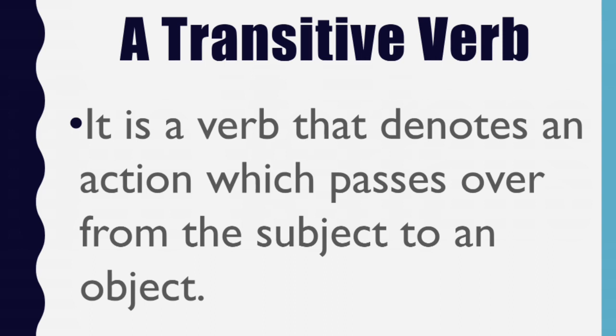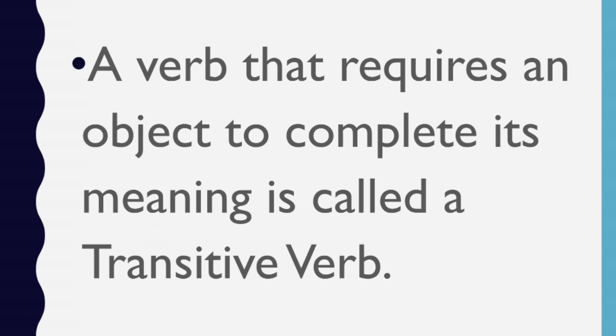Students, now let's understand what is a transitive verb. Transitive means passing over. So, a transitive verb is a verb that denotes an action which passes over from the subject to an object. In simpler words, a verb that requires an object to complete its meaning is called a transitive verb.